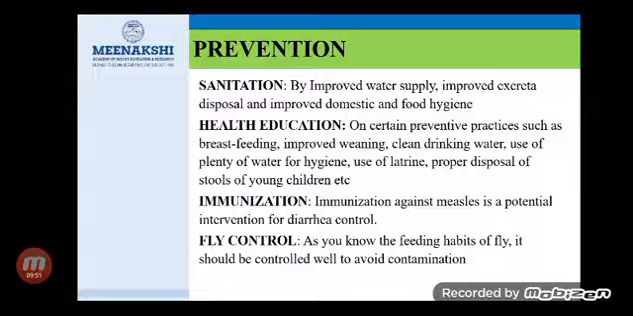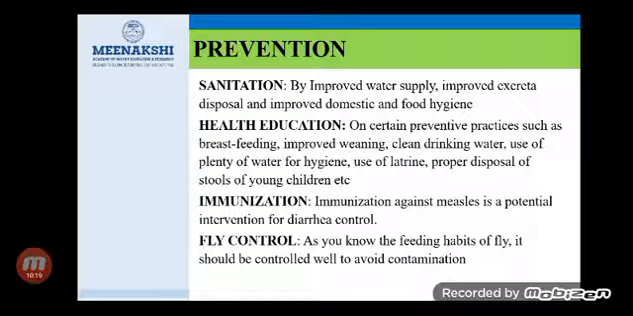Second one is health education. We have to educate the people in the community regarding the importance of exclusive breastfeeding and the importance of weaning for under 5 children, clean drinking water, use of plenty of water for hygienic purposes, use of latrines and proper disposal of stools of young children, etc.